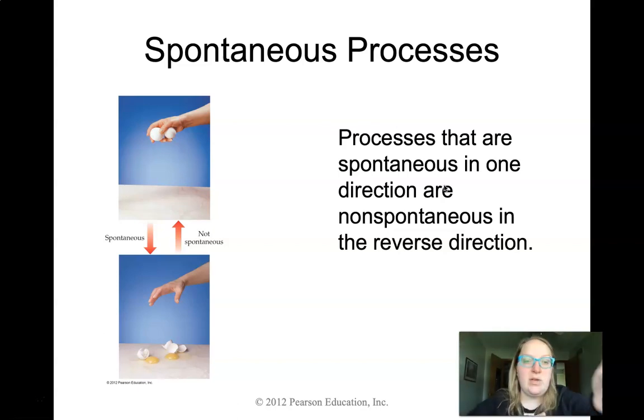So for instance, if we have these eggs and we drop them, the spontaneous process is what happens as they drop and they break and they kind of crack all open. The reverse process of putting the yolks back in the egg and trying to recreate the original egg is going to be not spontaneous, because the amount of energy that we'd have to use to do it is a non-zero number. Let's put it that way.